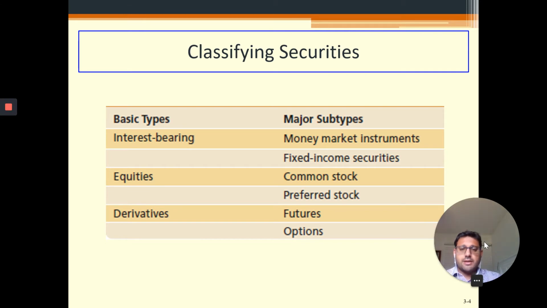Then finally we have derivatives, which are futures and options, and which, as I just mentioned, derive their value from some underlying asset. It can be anything. It can be a bond, the exchange rate, a stock, or obviously even an agricultural product. So these contracts are traded on those things, and we will see how they actually work.